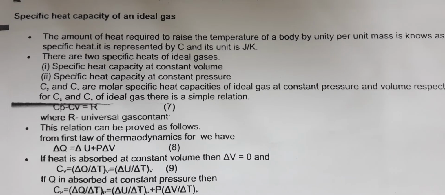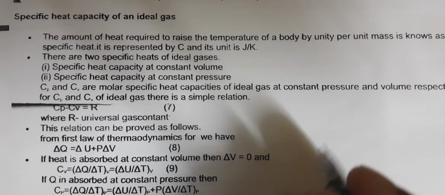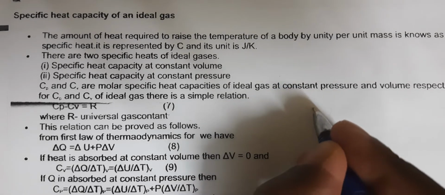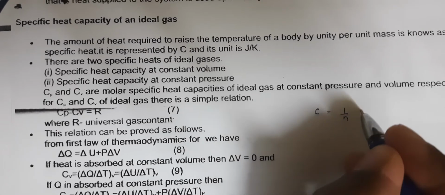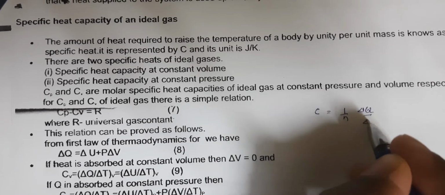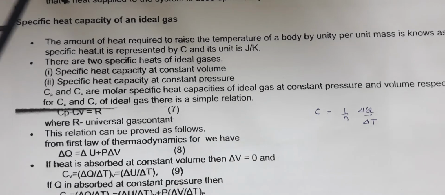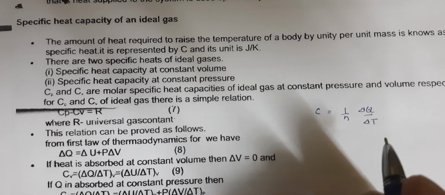Another one is molar specific heat capacity at constant volume, Cv. And this C, we know, is represented as 1 by n, delta Q by delta T. This was the expression for this C, whether it is Cp or Cv, at constant pressure or constant volume.